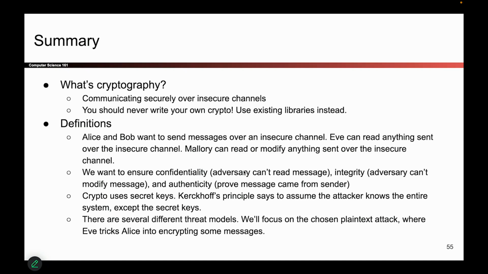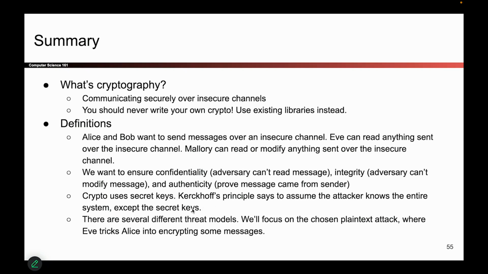Then we went through a lot of definitions. We talked about the characters Alice and Bob sending messages. We talked about Eve, the eavesdropper, and Mallory, who can tamper messages. We talked about the three properties: confidentiality, integrity, authenticity, and the way that you would ensure confidentiality using encryption, and integrity and authenticity using tags on messages. We also said that there are secret keys, and Kirchhoff's principle says you need to assume the attacker knows the entire system and all of the code that you're using, and all of the secrecy comes from only the keys.